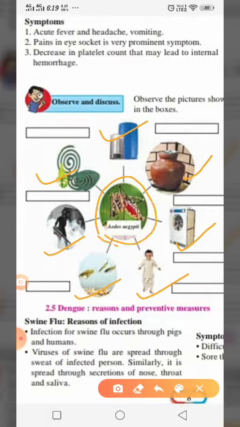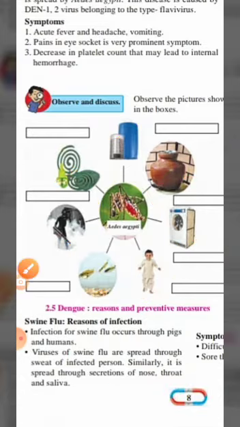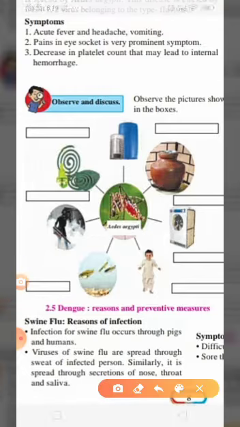So where do you think Aedes aegypti or other mosquitoes can be born? Which place can you say? It cannot be born over here because it is covered, and fresh water we are storing to drink.